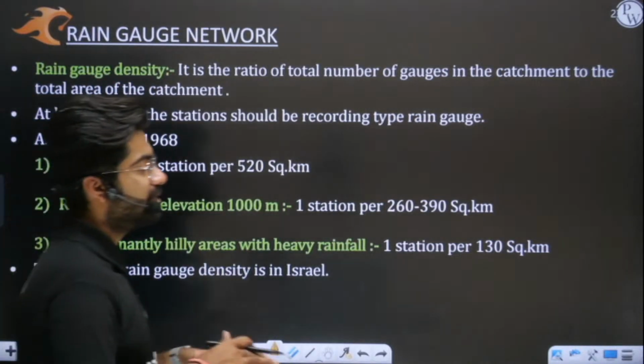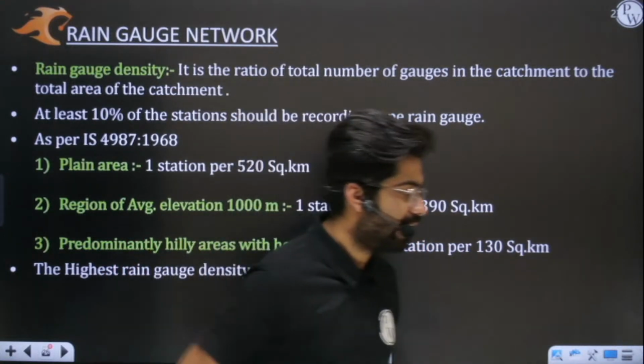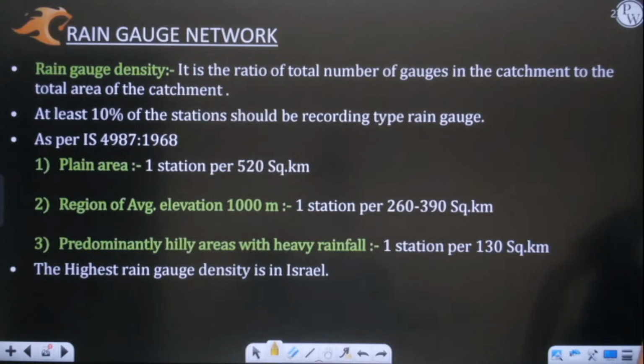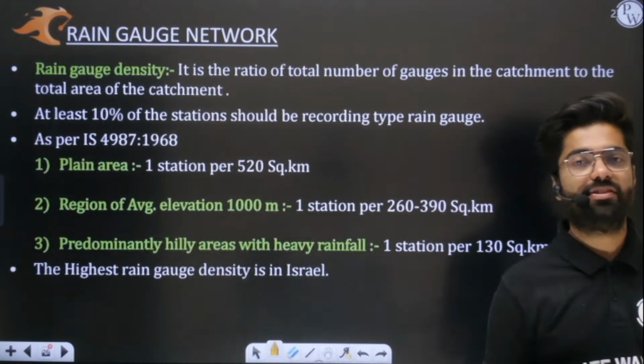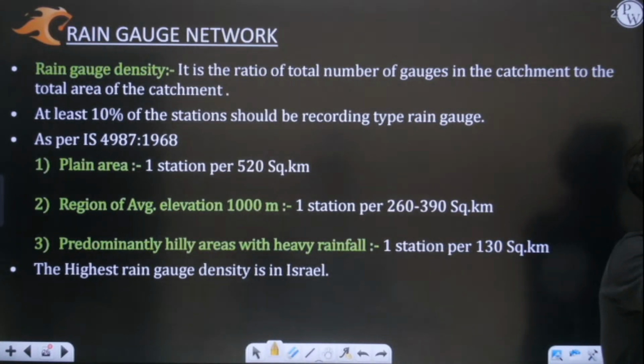See, you must have seen plain areas. You must have seen flat lands. Yes or no? Have you seen it or not? Then you must have also seen plateau regions, and you must have seen hilly regions. Basically, we have three areas in the Indian subcontinent.